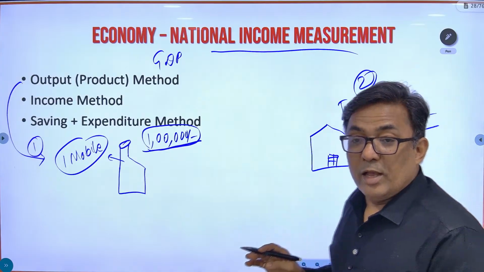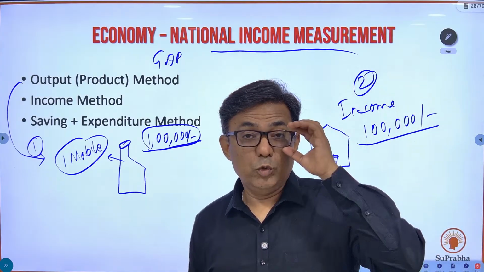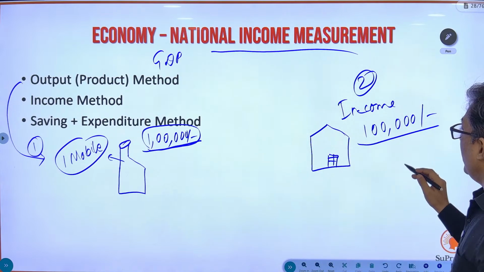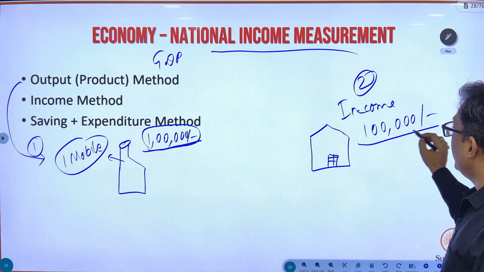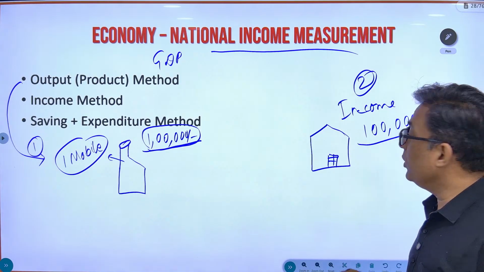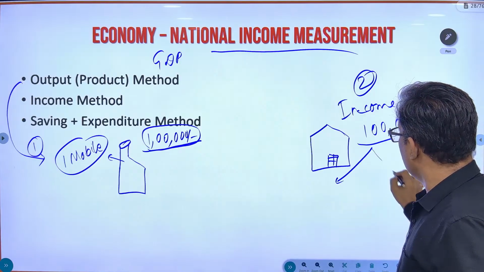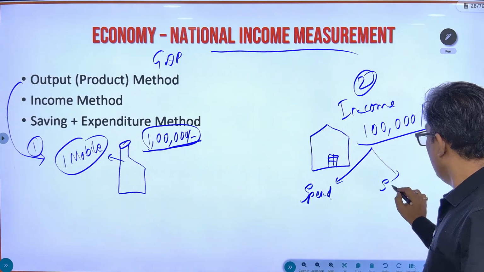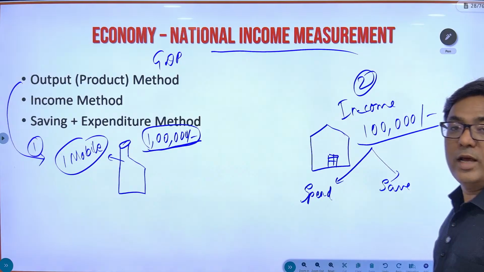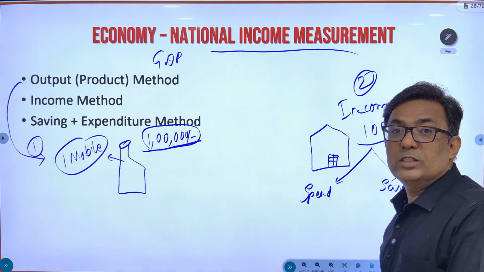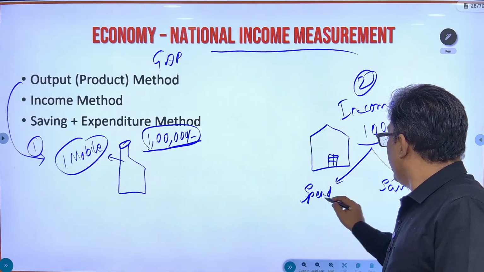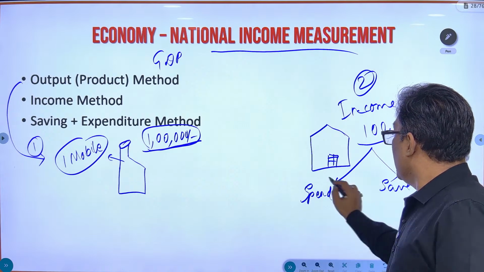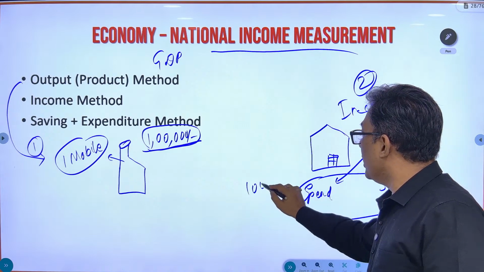And the third method which you use, understand this. People in the house, they are going to get an income of 1 lakh rupees. What are they going to do with the 1 lakh rupees? 1 लाख रुपए का वो करेंगे क्या? They are either going to spend or they are going to save. So if you look at the expenditure and saving in the economy, if you add this, again it is going to be 1 lakh rupees.